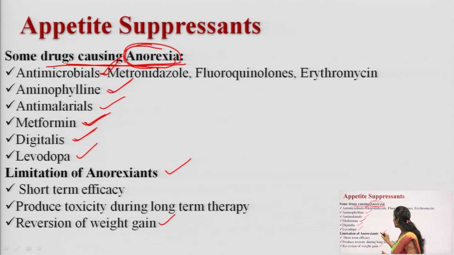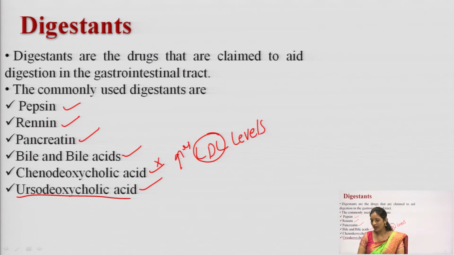So, limitations of anorexia. There are some drugs which are not used because of their short-term use, and if you take these drugs repeatedly they can cause toxicity. If you stop the drug again, it can reverse the weight loss. After that we discussed the digestants. Digestants are the drugs which can increase digestion. How do they increase digestion? They increase it through the digestive juices.